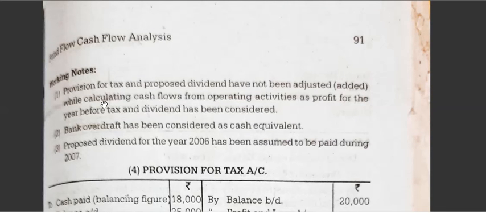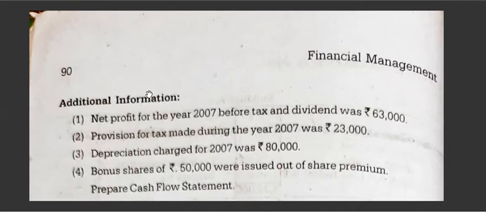See, one note is given here. A provision for tax and proposed dividend has not been adjusted and added while calculating cash flow from operating activity. When you take the net profit, you see the adjustment. Net profit is before tax and dividend. It means dividend is not included in this profit and tax is not included.